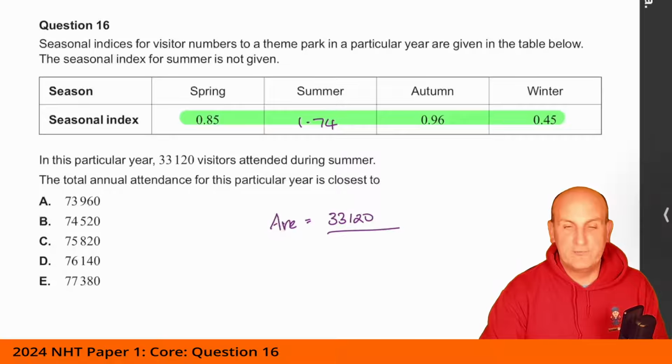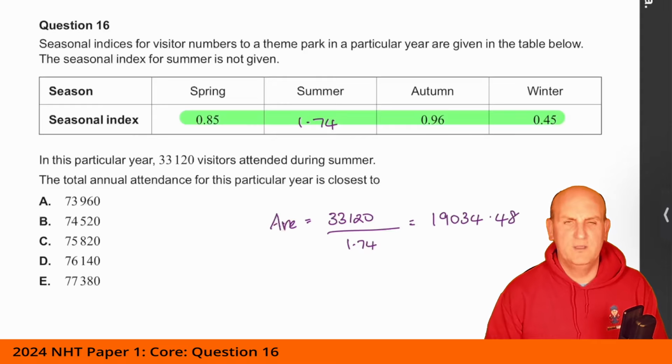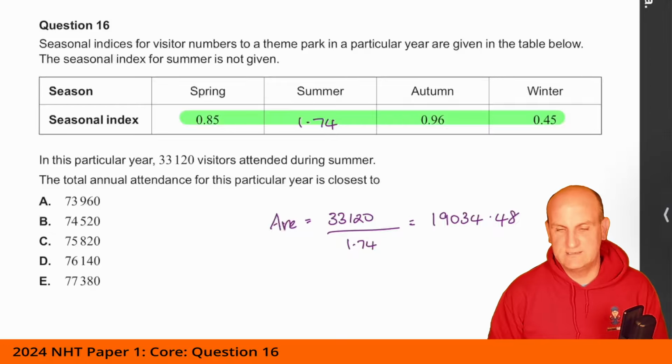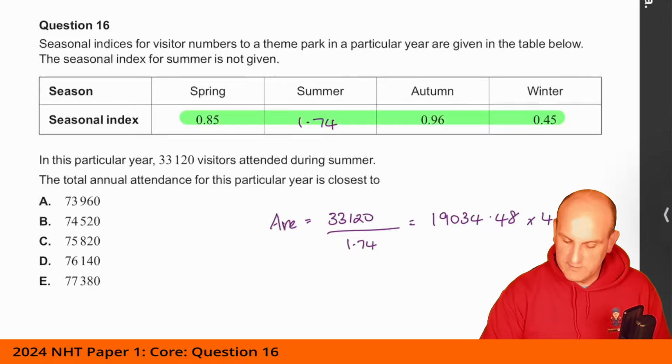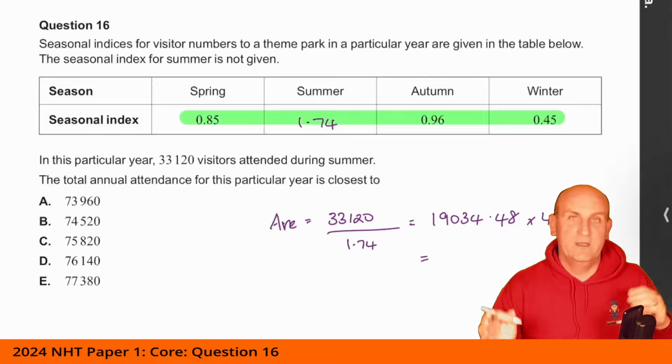And now our average is given by the actual divided by our seasonal index of 1.74, which, when I put that into my calculator, gives me 19034.48. And then I was like, hold on a moment, that's weird. I don't fully understand that. The total annual attendance for this particular year is, that's my average attendance. All I need to do there is multiply that by each of the 4 months, right? Because again, our average is taken by the 4 months divided.